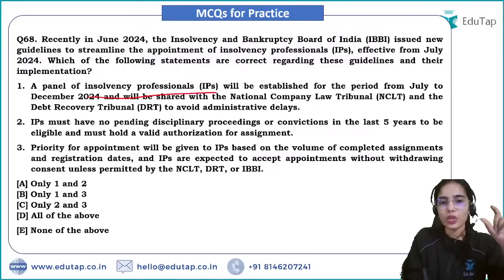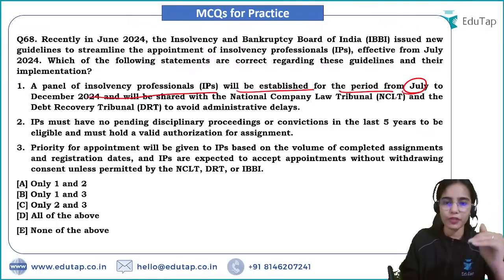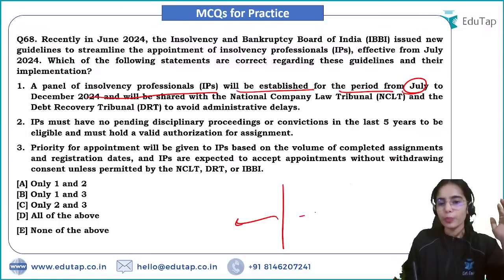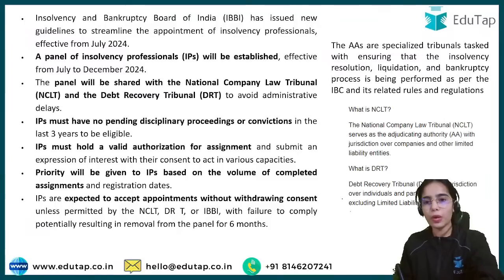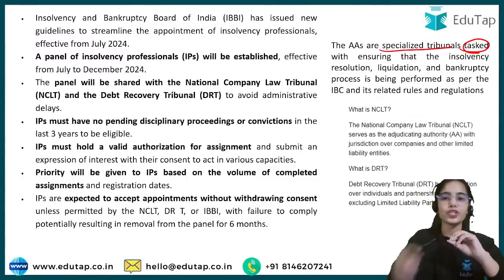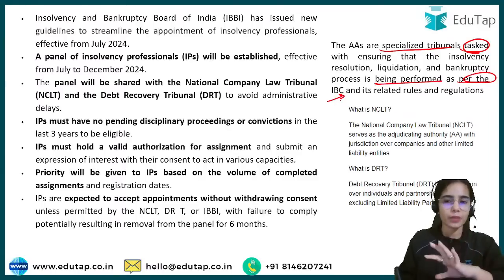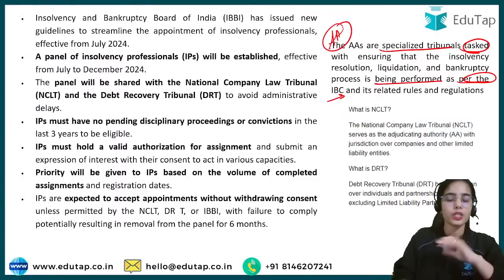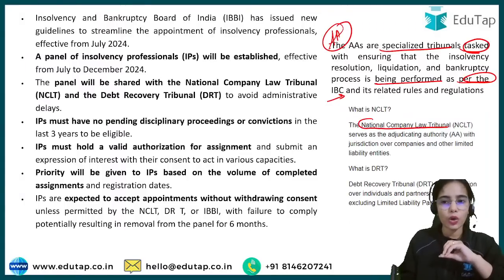So a panel of insolvency professionals will be established for the period from July to December 2024, and there are the two adjudicating authorities that we have, NCLT and DRT. So if you know about the adjudicating authorities, they are the specialized tribunals that are tasked with ensuring that the insolvency, resolution, liquidation, bankruptcy process is being performed as per the Insolvency and Bankruptcy Code. So these are the adjudicating authorities, that is the National Company Law Tribunal and the Debt Recovery Tribunal.